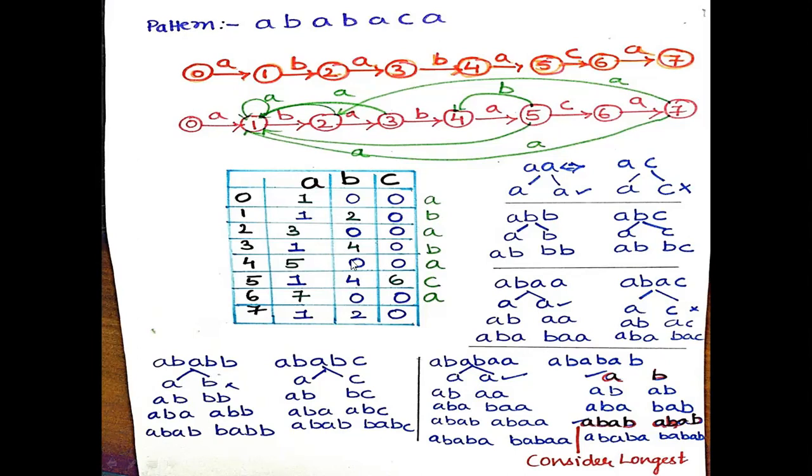As sir previously said, prefix and suffix. Even here, we'll use the same concept, prefix and suffix. So how will we use that? I'll show. From 0 to A, I have written 1. As here, 0 to 1, it is A. From 1 to B, it is 2. And from 2 to 3, again the pattern is A, so I have written 3. From 3 to B, I have written 4. 4 to A, it is 5. 5 to C, 6. 6 to A, 7.